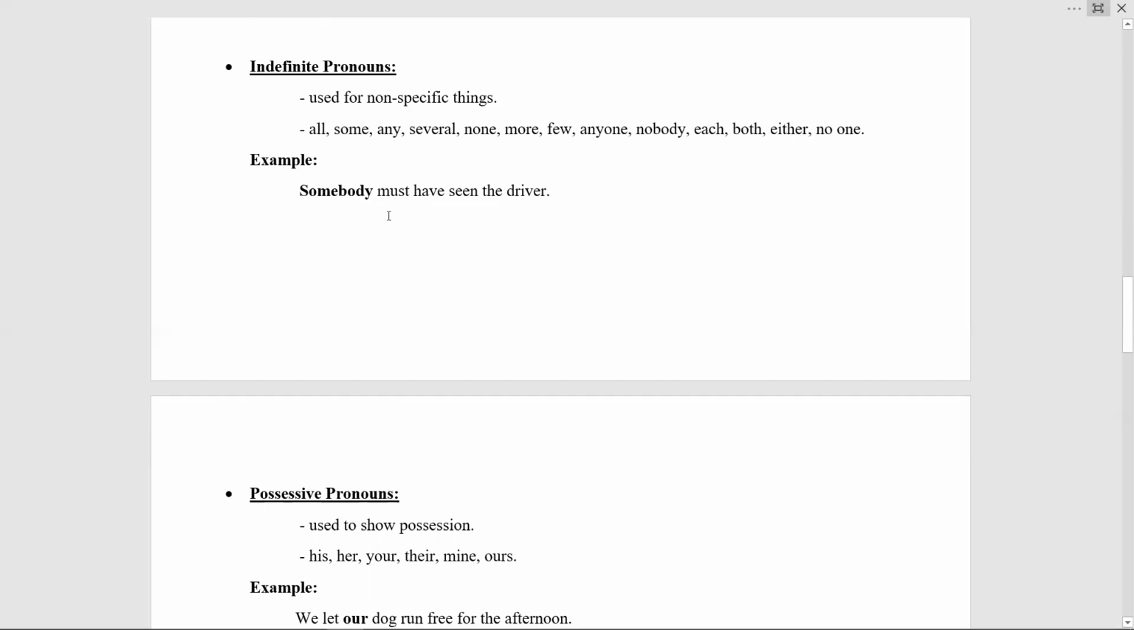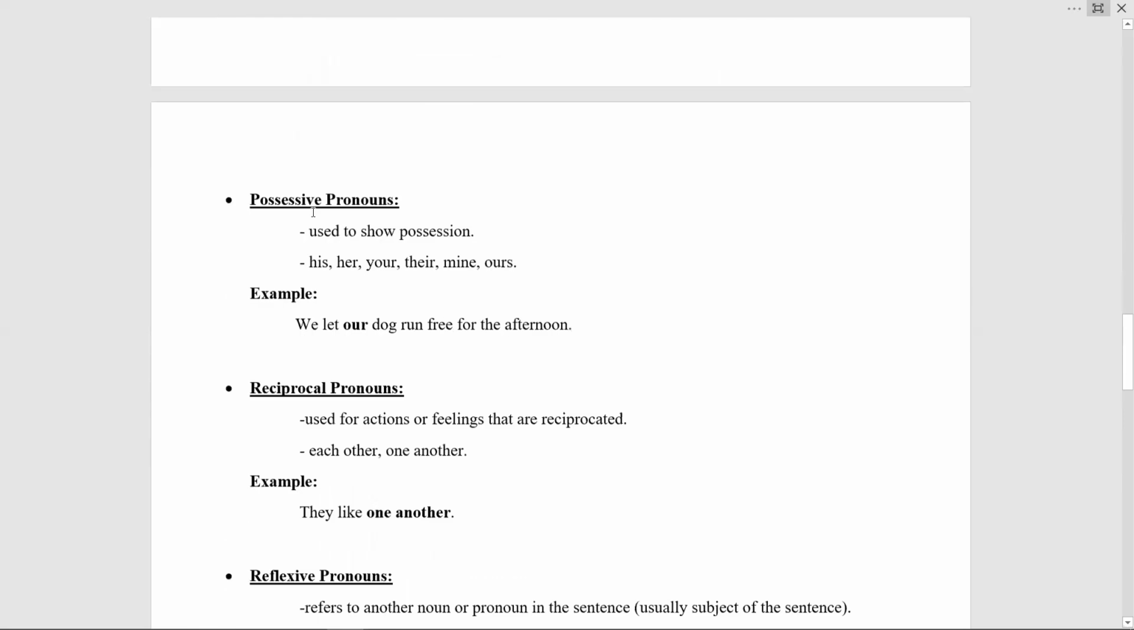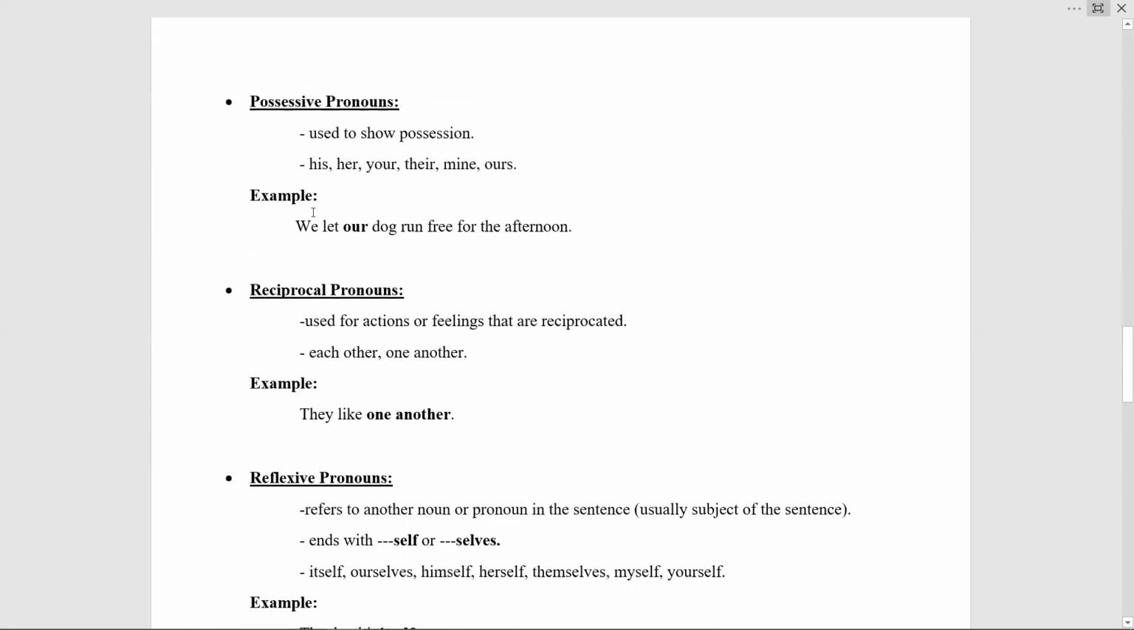For example, somebody must have seen the driver. So in this sentence, somebody is not referring to something specific. It is something general, that it can be anyone. It is somebody. So the word somebody is an indefinite pronoun. I hope you are understanding it side by side. The next one is possessive pronoun.